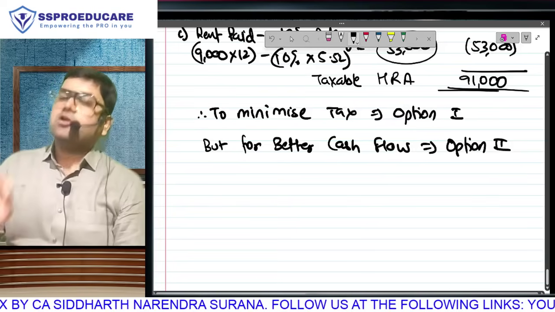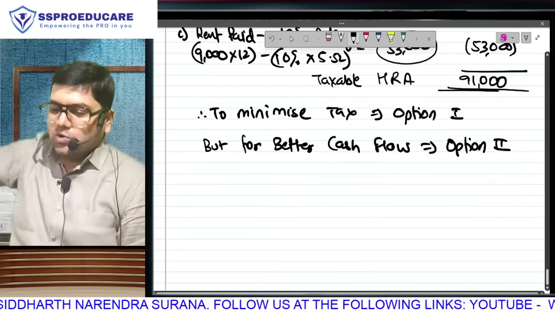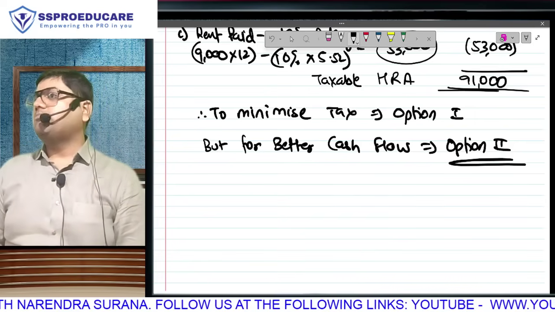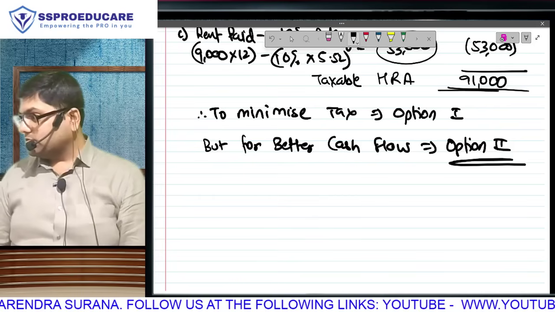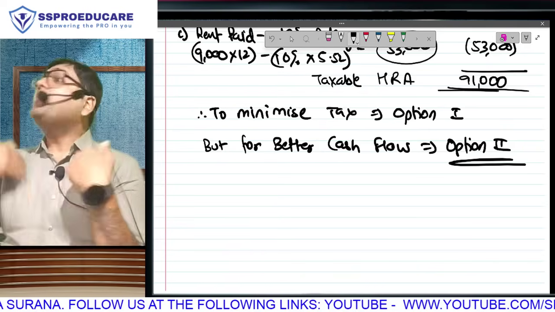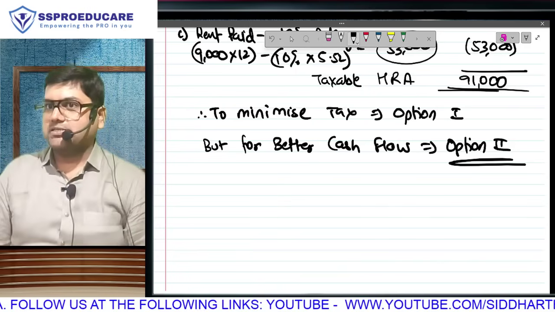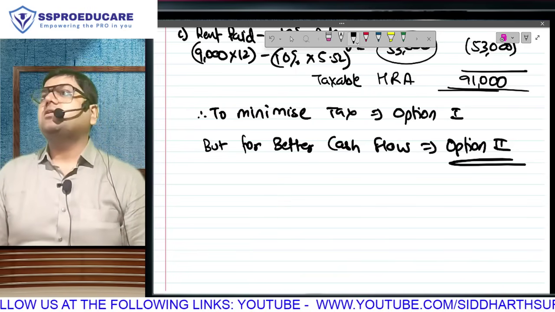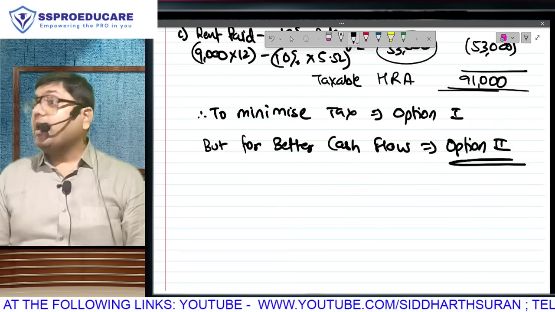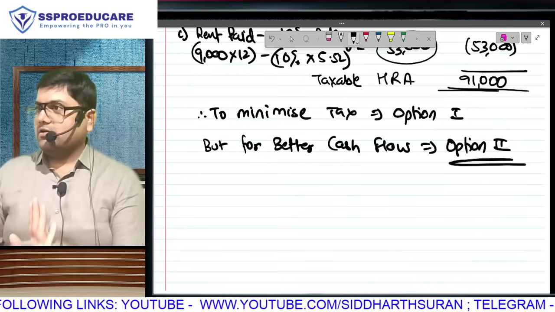But what am I saying? For now, assume that he is in 30%. The highest possible rate is 30%. So according to my chosen option, what is the increase in taxable income? 31,000. So what will be the increase in the tax that he will pay? 30% of 31,000, and that too we are assuming the highest. Highest won't apply, he is in 20%. I am saying assume the highest. So what will be the increase in his tax? 30% of 31,000 is 9,300. Am I making this guy pay extra tax of 9,300?